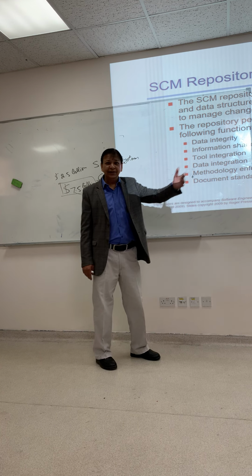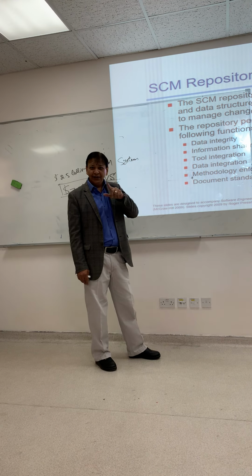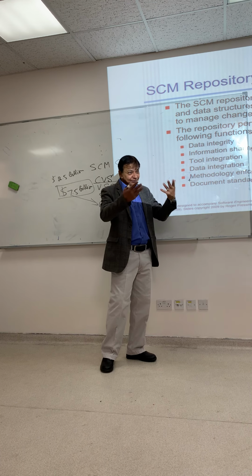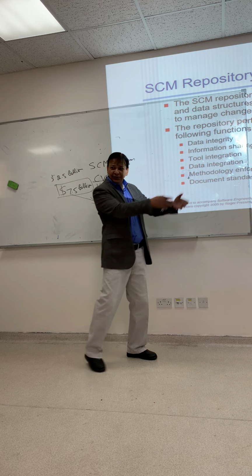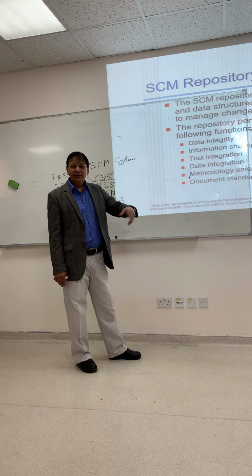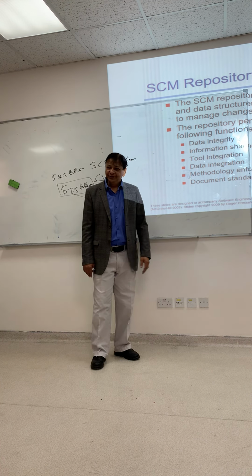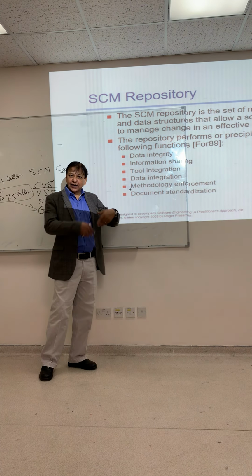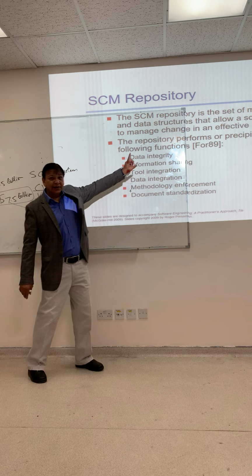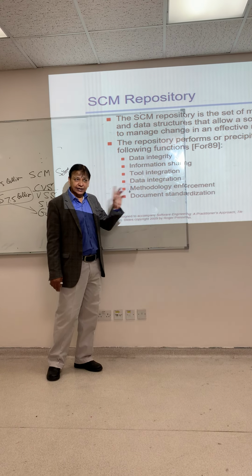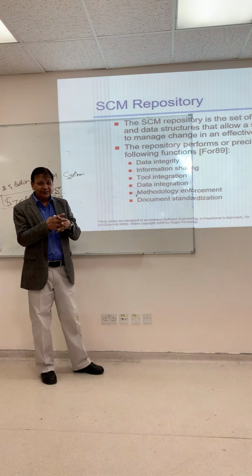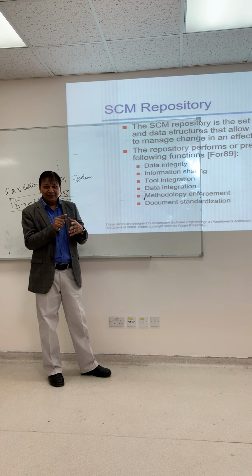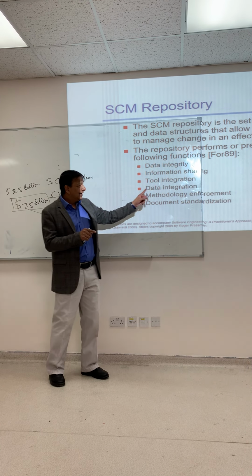Information sharing, as I just said, it's correct, valid, and you share. Tool integration, it's integrated with tools, with .NET, with Java, with other tools. Data integration, you can integrate the data. So data integrity is different, data integration is different. Don't mix them. This is integration.